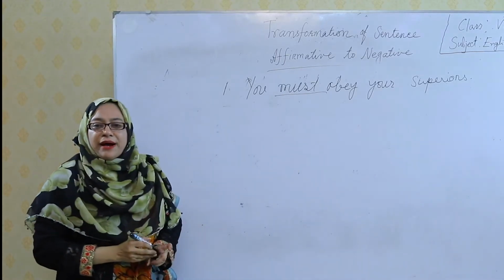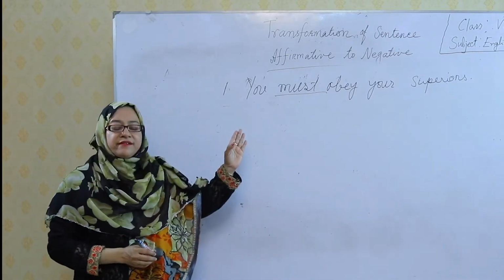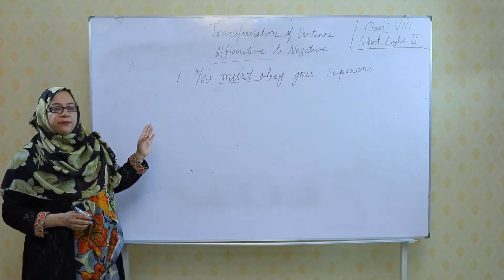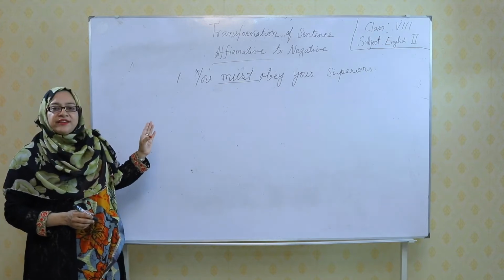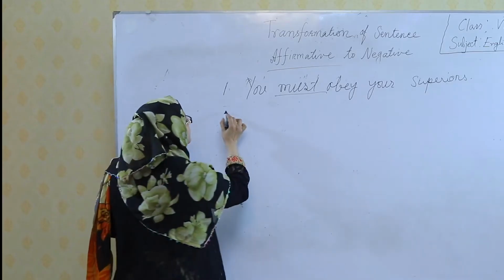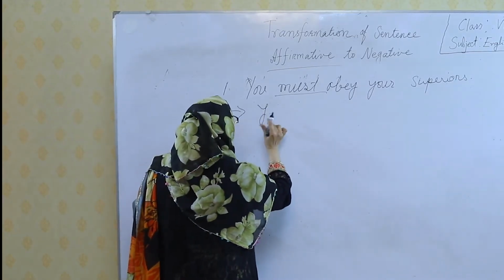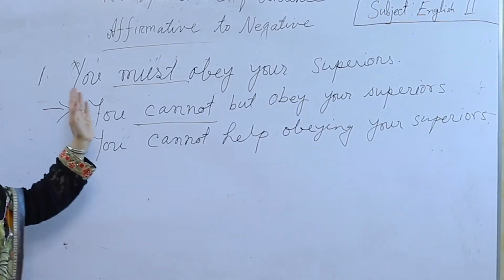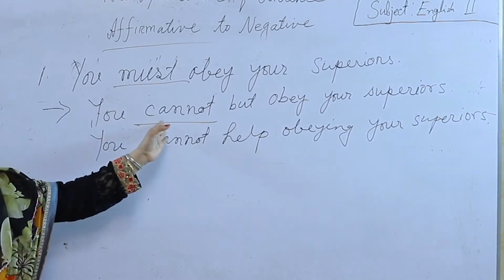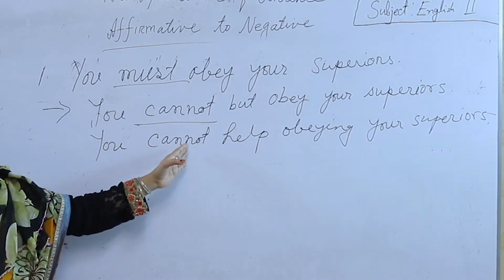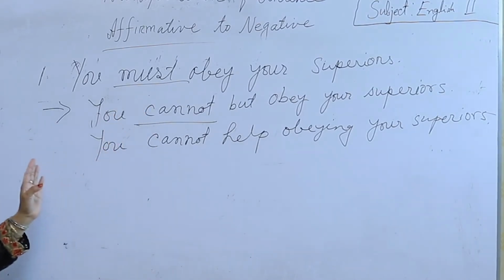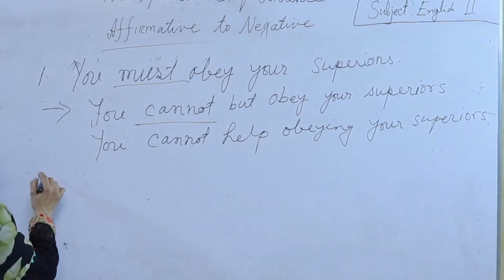If there is must in an affirmative sentence, then we use cannot but or cannot help plus verb plus ing to turn it into negative. Students, look here, we use cannot but or cannot help plus verb plus ing instead of must when we turn it into negative. The third one,